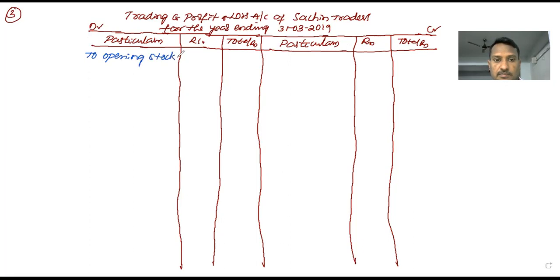Opening stock. Value of the opening stock 2,500. Just refer to the question properly while I'm explaining the answer. It's very easy to understand the problem. Let's see. Next, after this, two purchases.